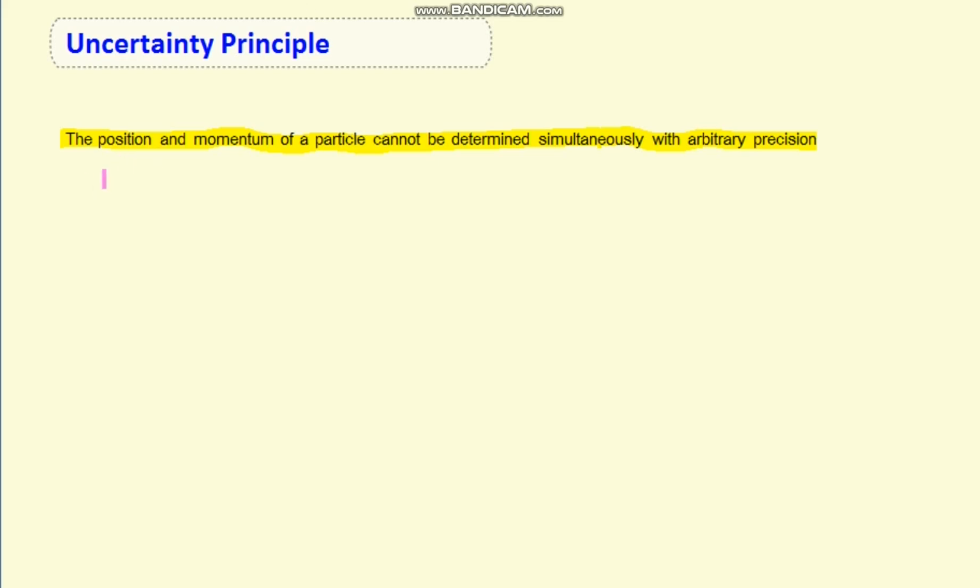First of all, let's see what position and momentum are. And then we need to check what uncertainty is. And then what does simultaneously mean and what is arbitrary precision. So let's take them one by one.